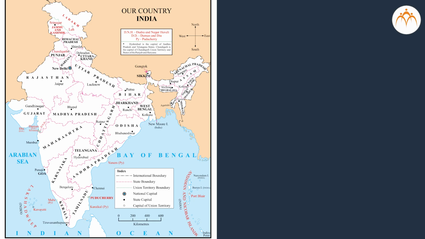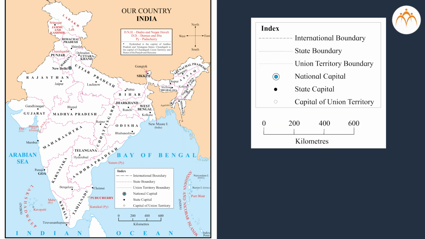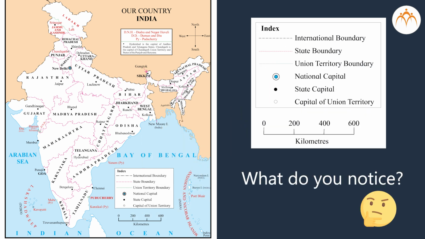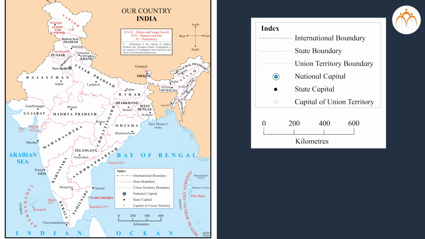Observe the political map of India. Observe the index given in this map. What do you notice? You can see some dotted lines. Some dotted lines are pink, some are green and some are black. Know the meaning of all these lines.